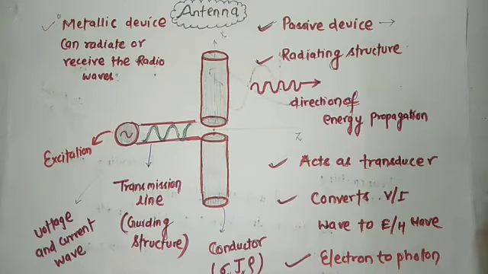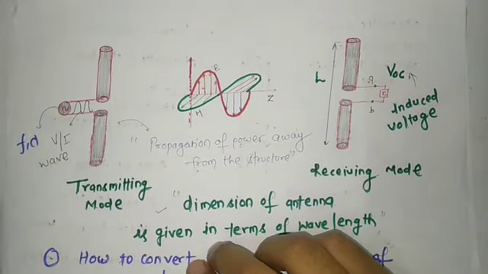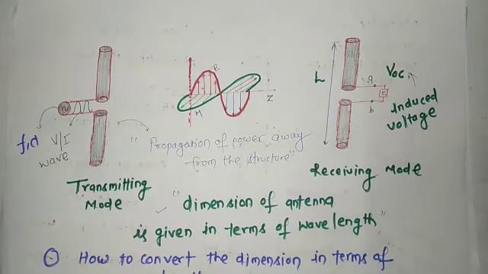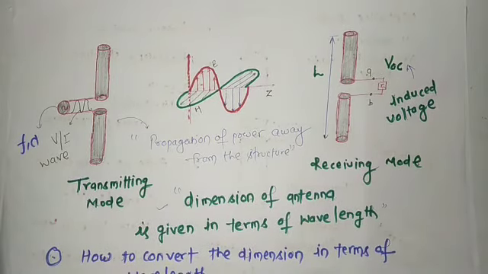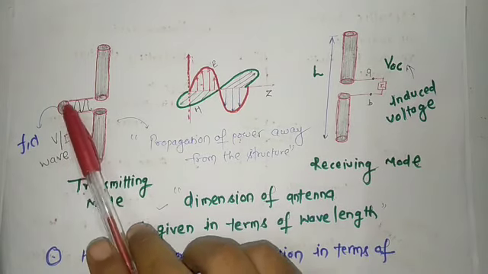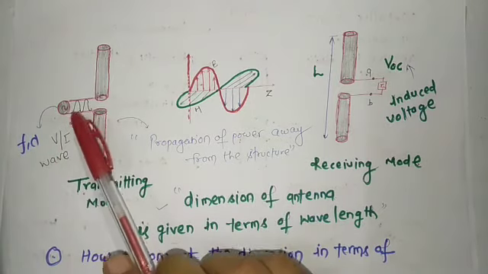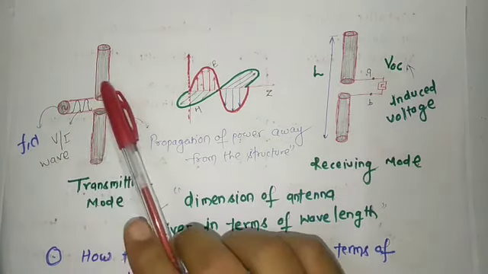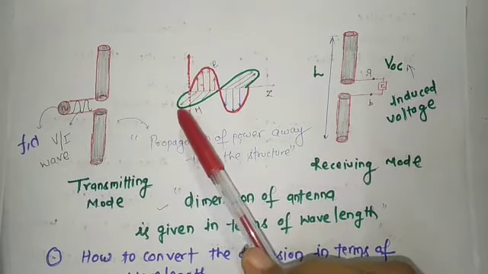So let's see the transmitting and receiving mode of the antenna. Okay, in this figure you can see clearly the left hand side of this page. You can see there is antenna and it is subjected with excitation, and there is transmission line, and transmission line guides the energy, and this structure radiates the energy in the form of electromagnetic wave.